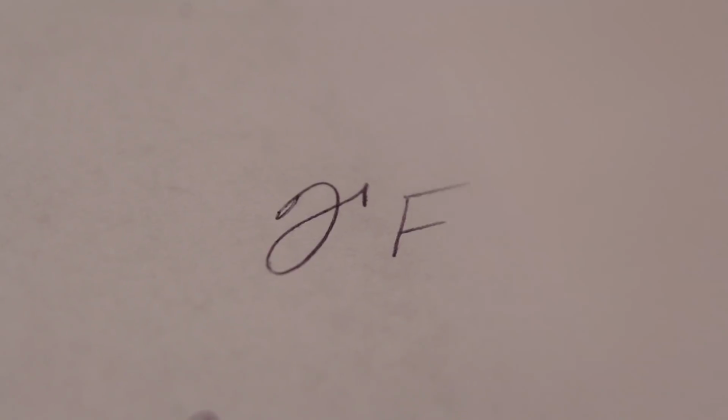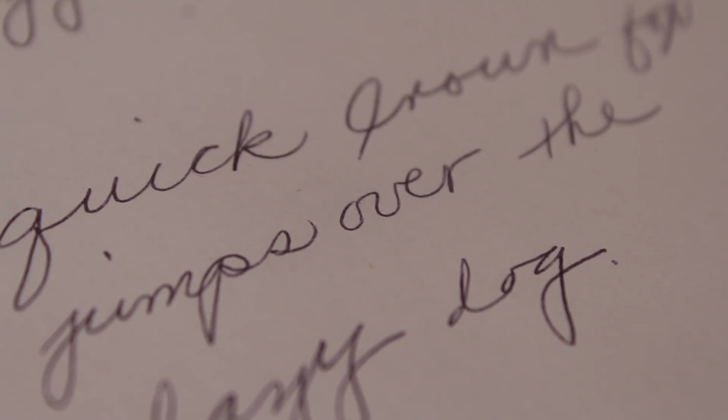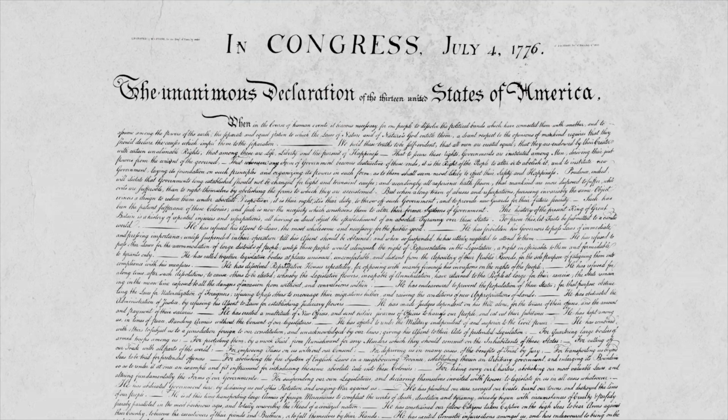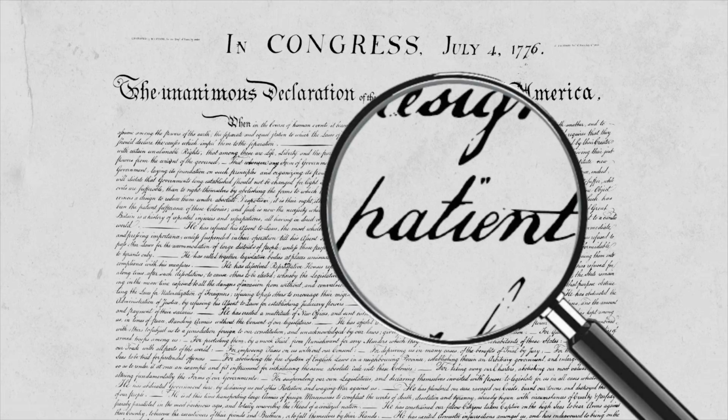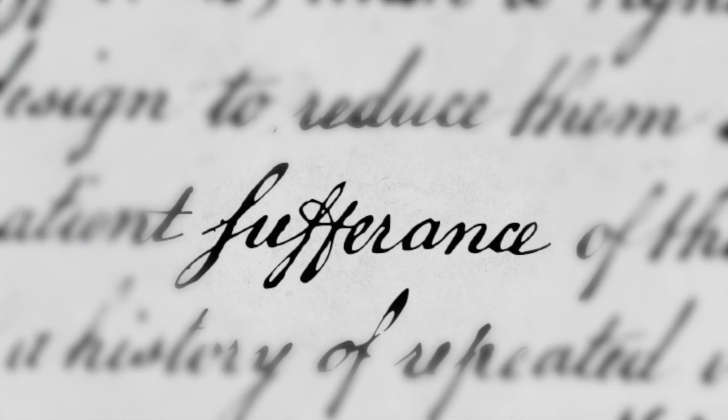But even if you know modern cursive, there's a good chance you still can't read any handwriting from as little as 300 years ago. People that can read cursive know that this definitely says "in", that says "the", and that's "patient". But what the hell is this? In order to read that, you have to know that that character is not an F, but a long S, which is used throughout the document.